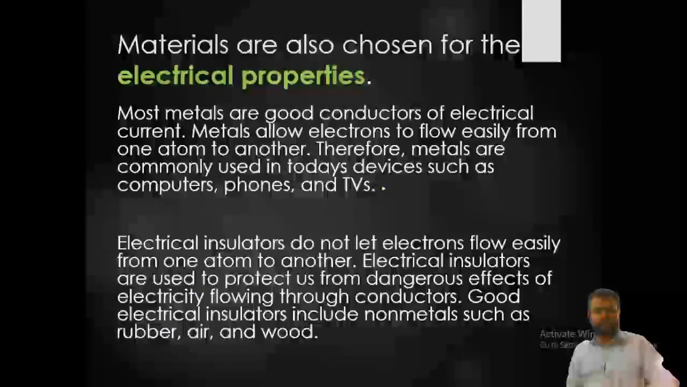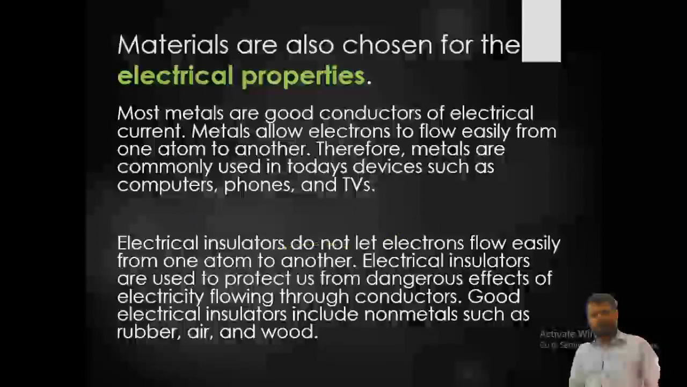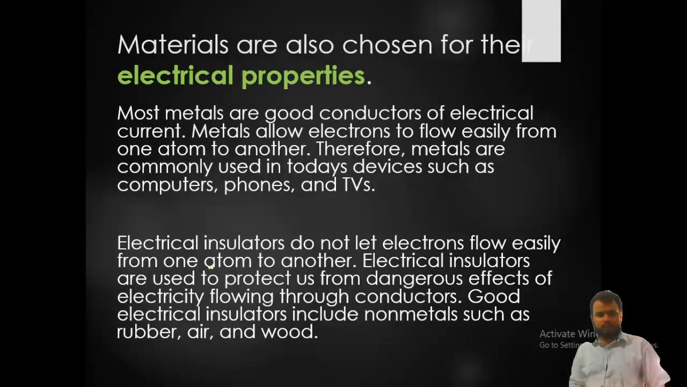Materials are also chosen for electrical properties. Most metals are good conductors of electrical current. Metals allow electrons to flow from one atom to another. Therefore metals are commonly used in today's devices such as computers, phones, and TVs. Electrical insulators do not let electrons flow easily from one atom to another. Electrical insulators are used to protect us from the dangerous effects of electricity flowing through a conductor. Good electrical insulators include non-metals such as rubber, air, and wool. So this is all the summary.